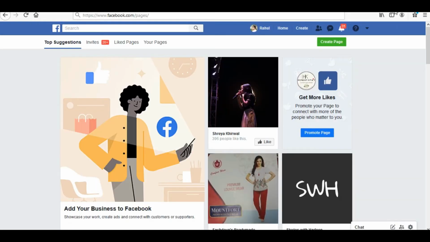Otherwise, you can simply type facebook.com/pages in your web browser and you would be reaching this particular page from where you can create a new page. So this is the same page when you're logging through Facebook and clicking on pages, or you are directly just typing facebook.com/pages, you would be reaching the same point. You just simply need to click over this green button of create a page.